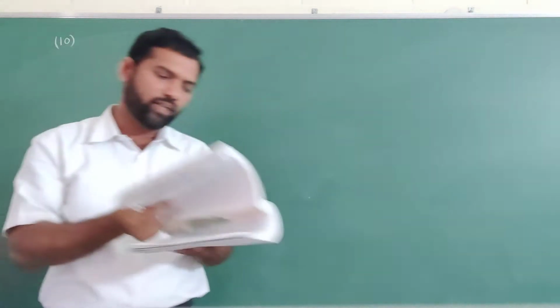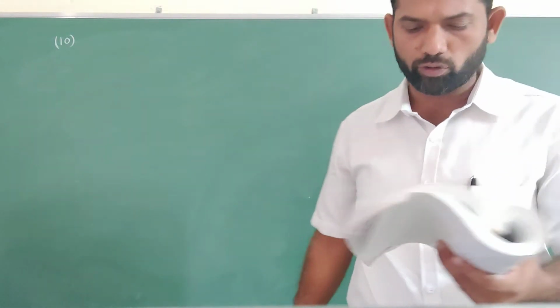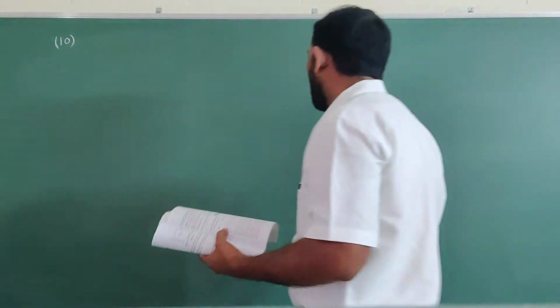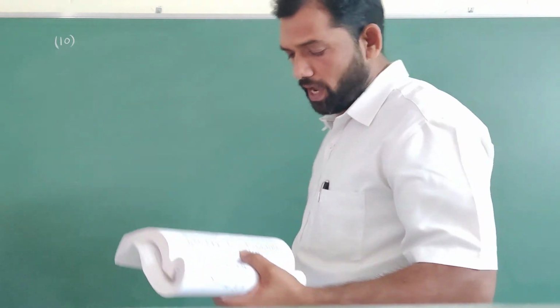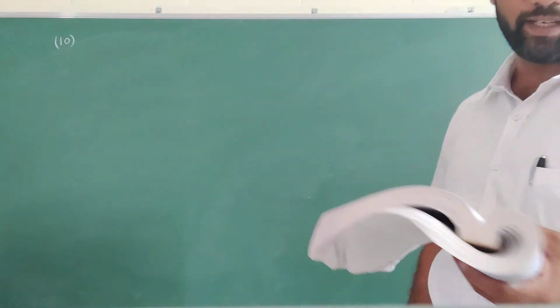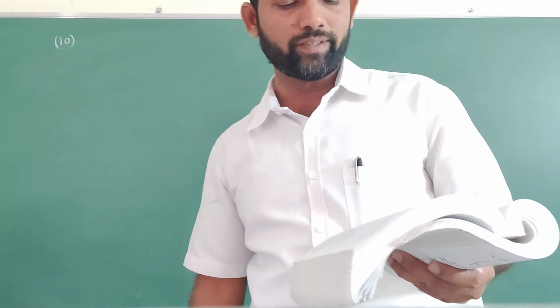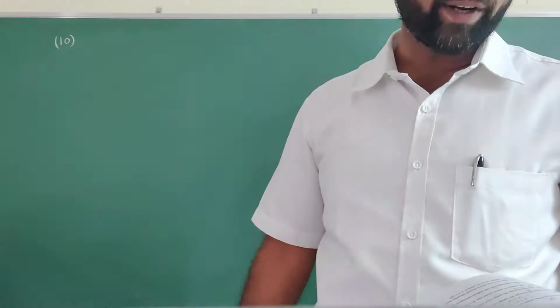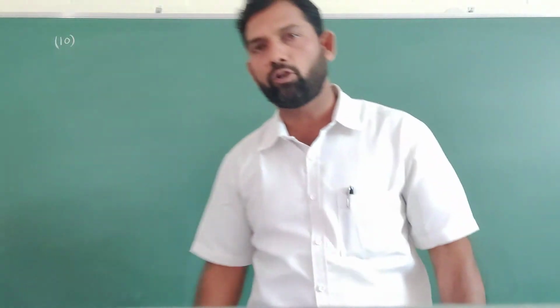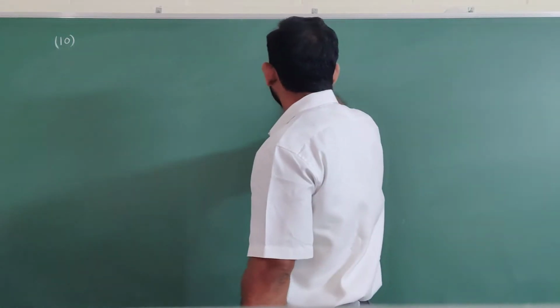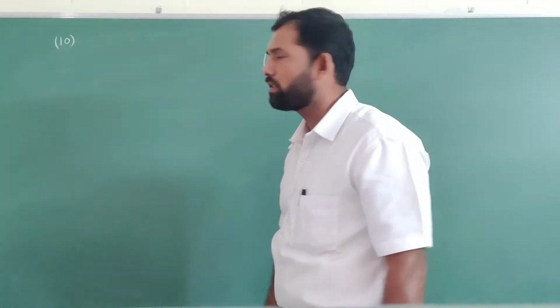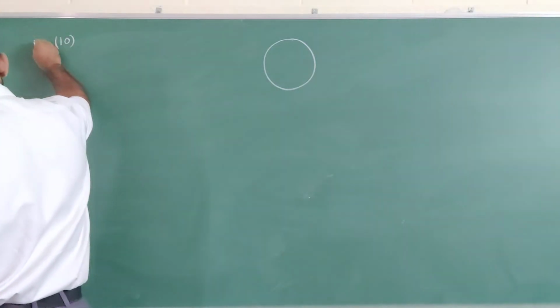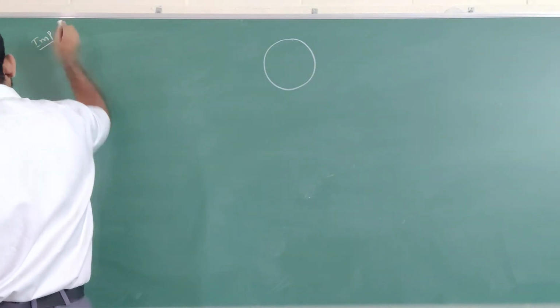Find the equation of the circle passing through the points (4, 1) and (6, 5), and whose center is on the line 4x plus y equal to 16. You consider one graph diagram. Very important question for 5 marks.